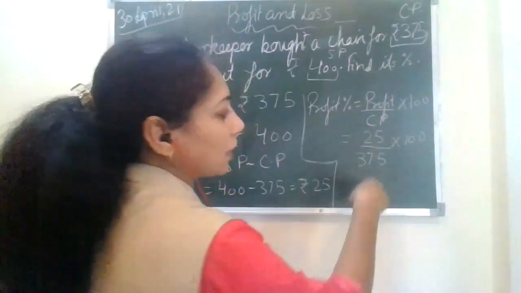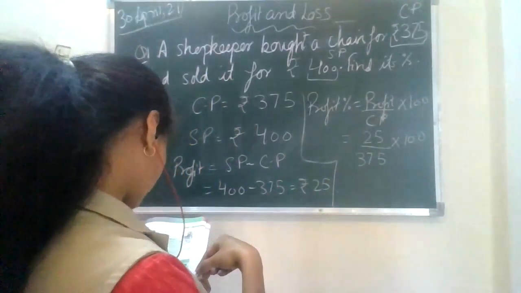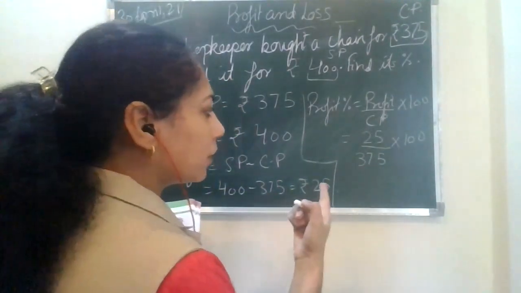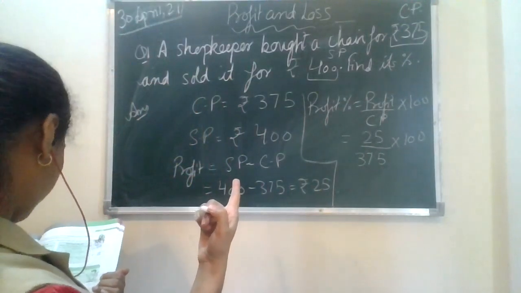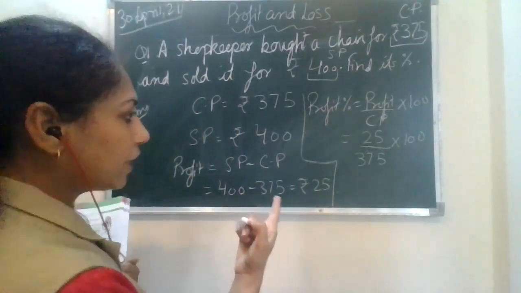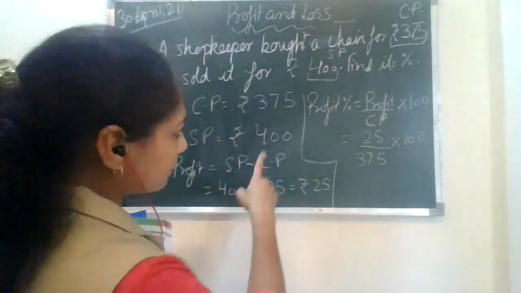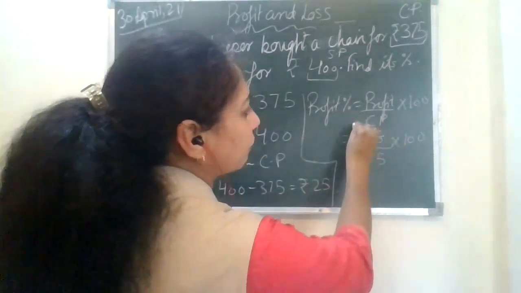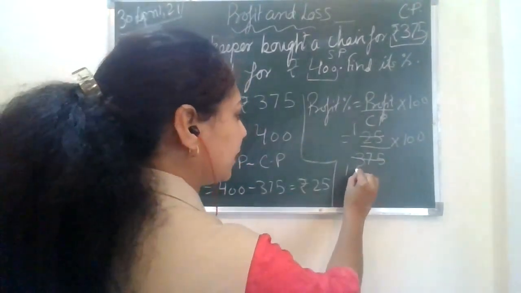And straightway this you can cancel out. 25 is a common, no, it is the common factor for this, your 375, 400. Yeah, the common factor we can take is of 25 only, fine. So 25 on the 25, here 25 on the 25 and 15.